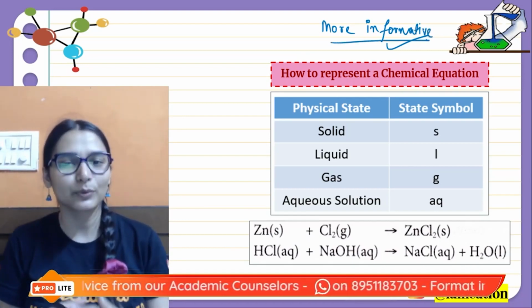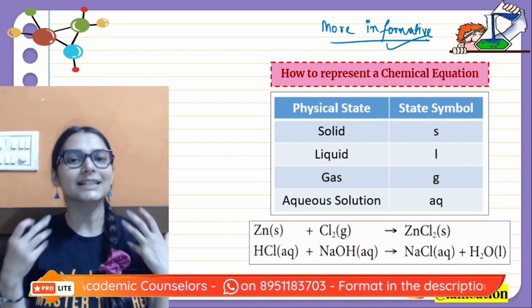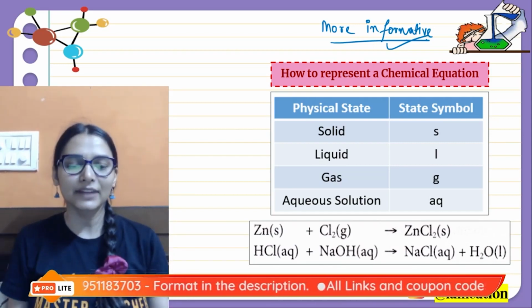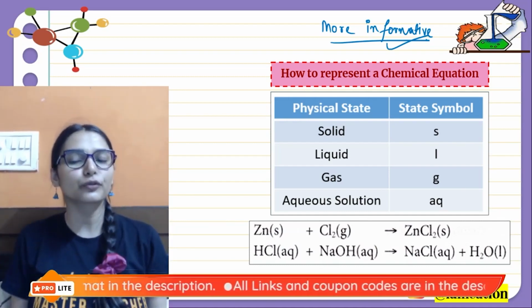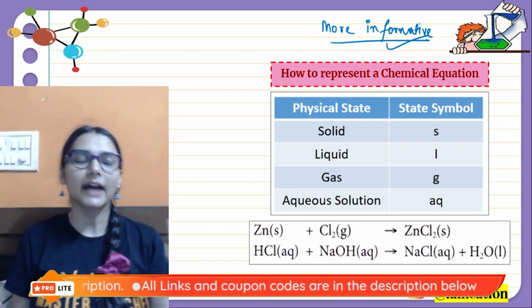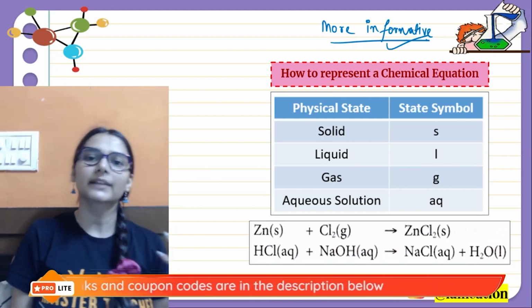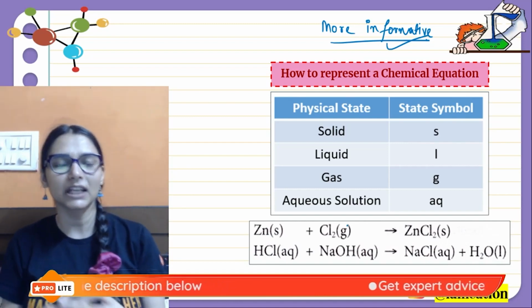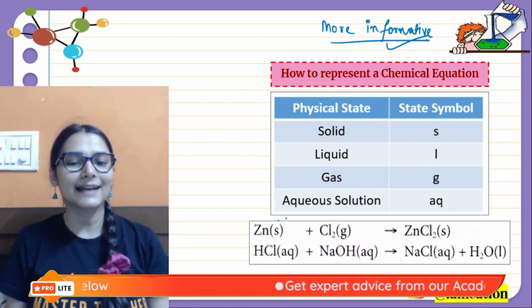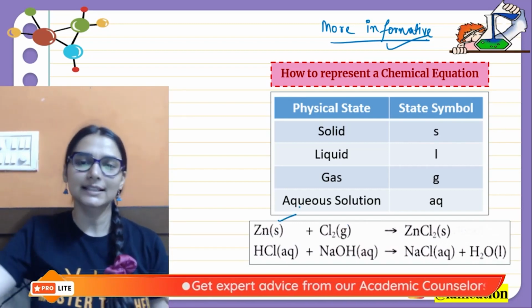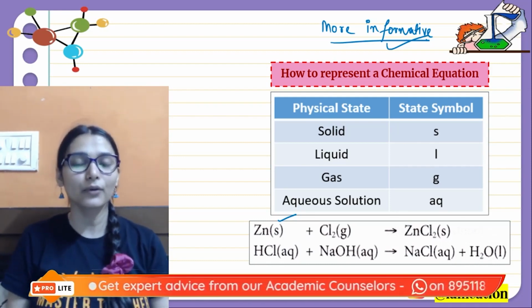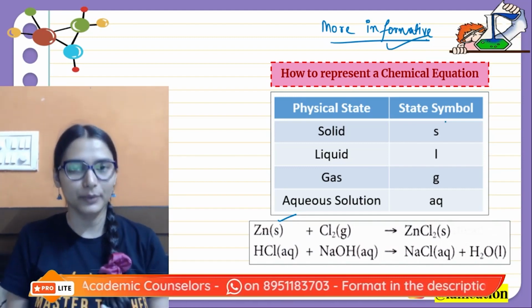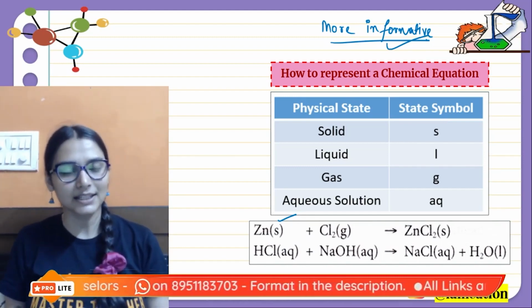The one thing that we can use is to mention the physical state of the reactants and products along with them, so that when you go in the chemistry lab and want to perform this reaction, you would know that I need to take this element in this state. Like zinc is combining with chlorine to give zinc chloride. So if you know zinc has to be taken in solid state, chlorine is a gas. This is how the state of the substances is shown. So the reaction is becoming informative. You can do the reaction practically also.